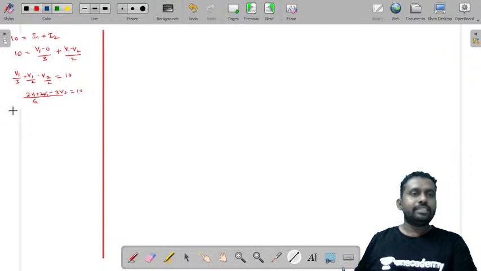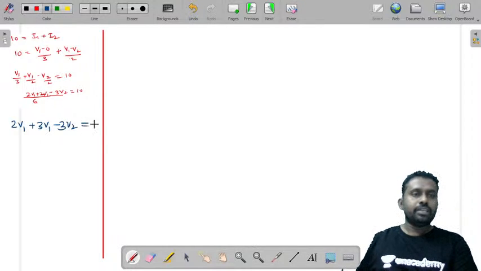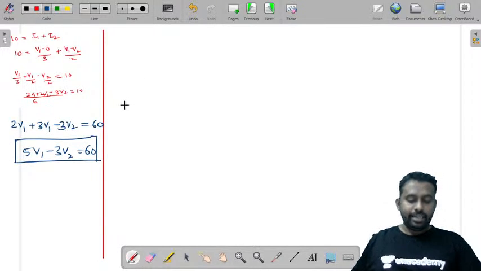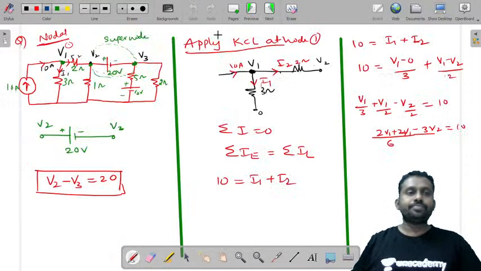Now let us consider this. So this is 2V1 plus 3V1 minus 3V2 is equal to 60. 6 is taken to the right side. So 5V1 minus 3V2 is equal to 60. So this is the one equation from applying KCL at node 1.